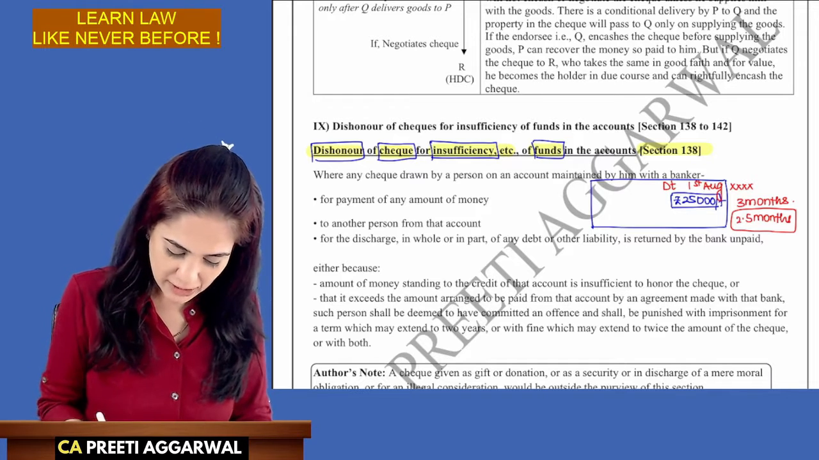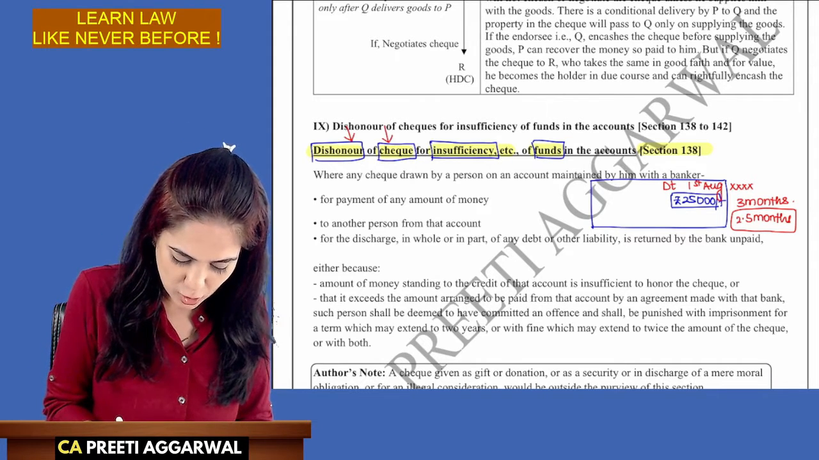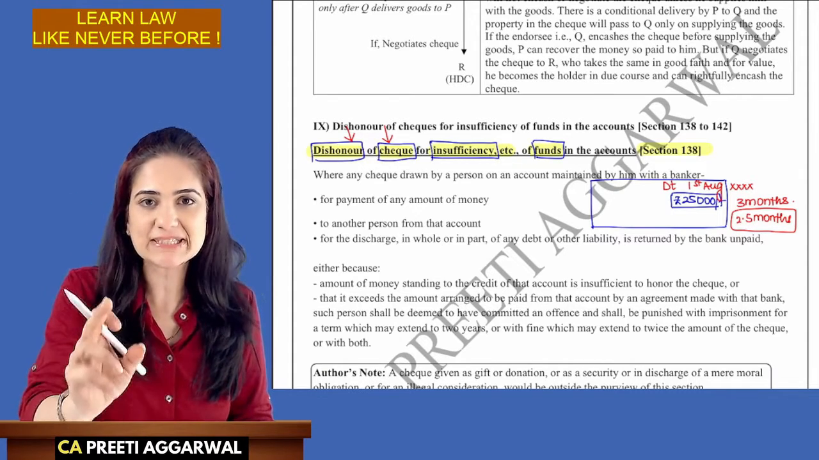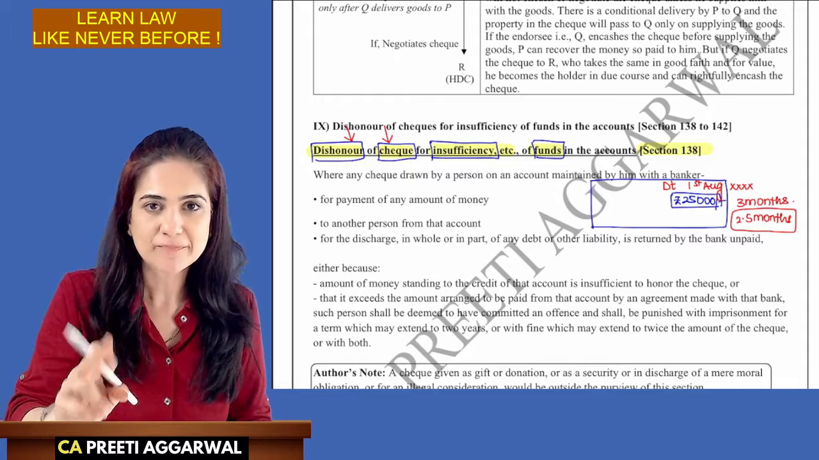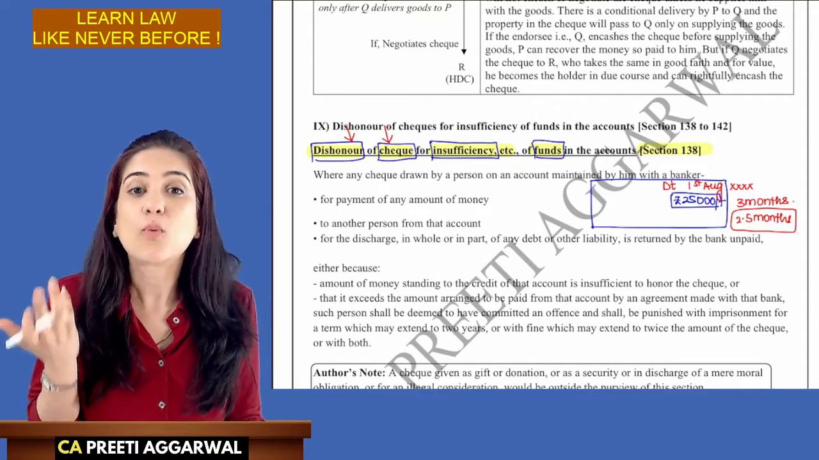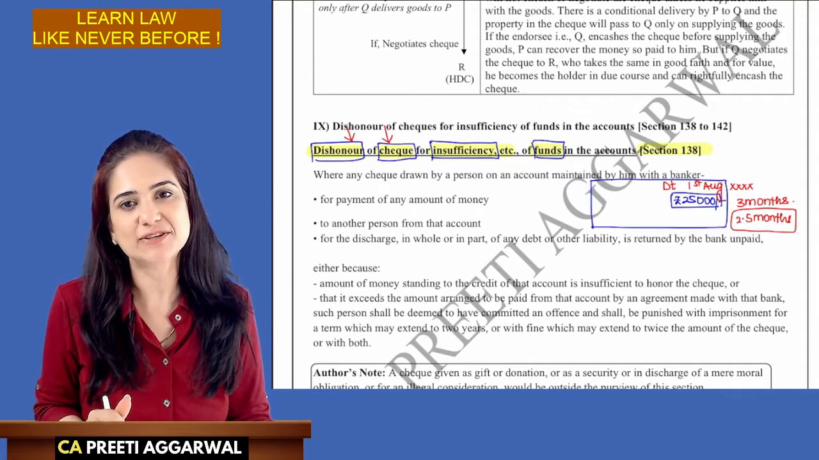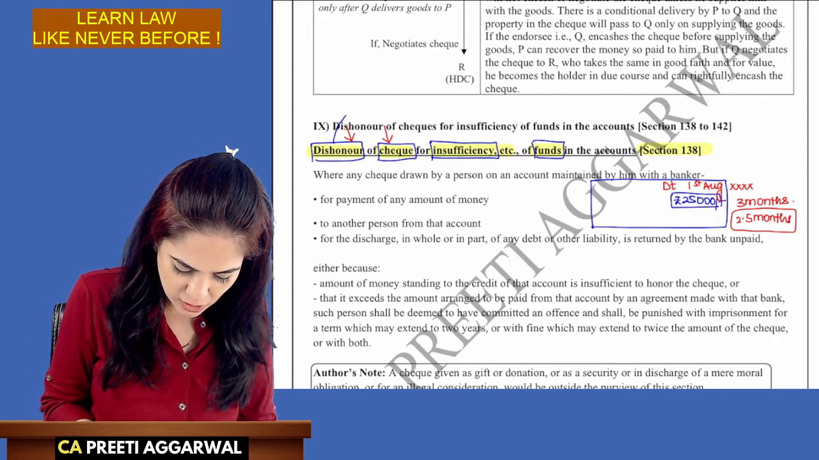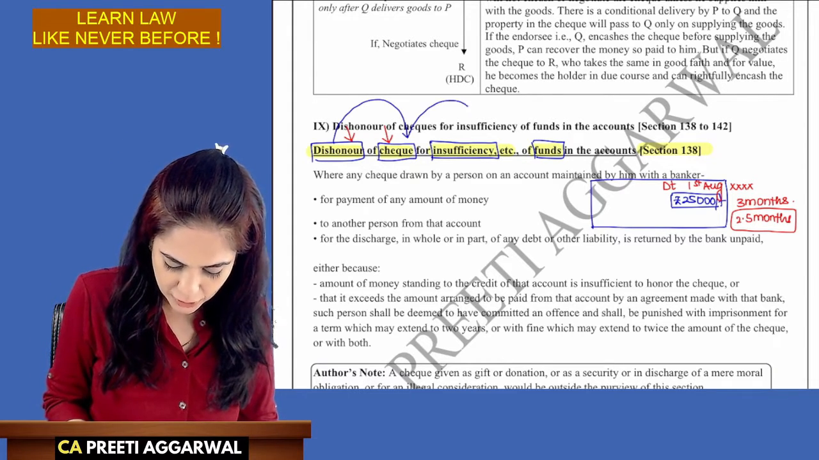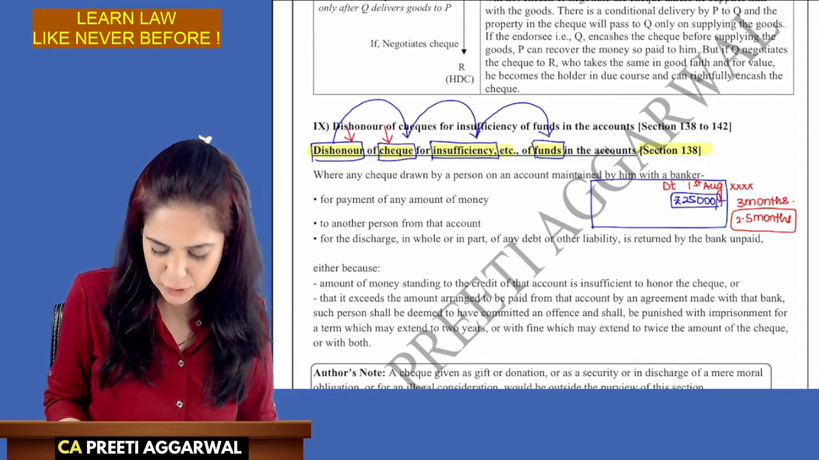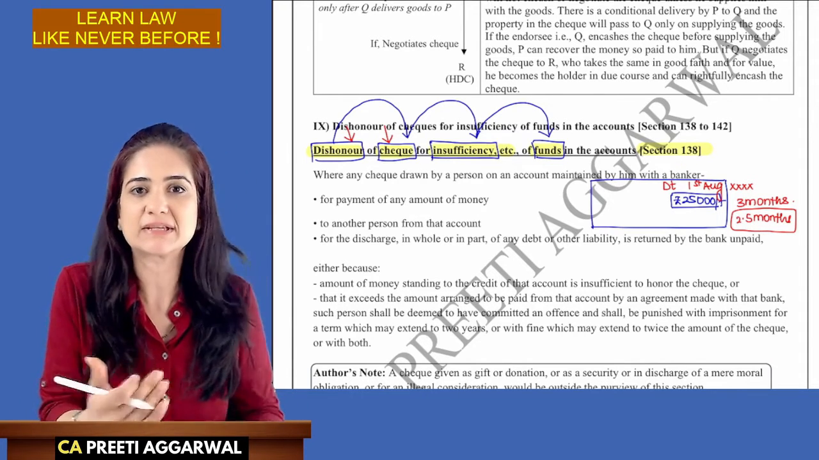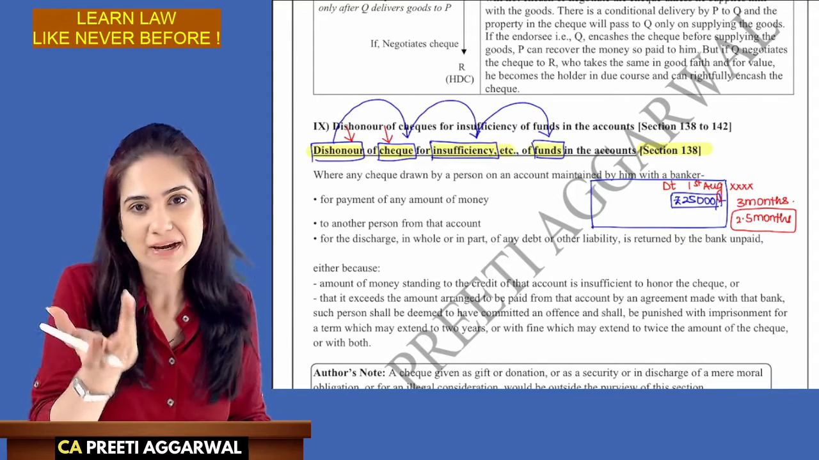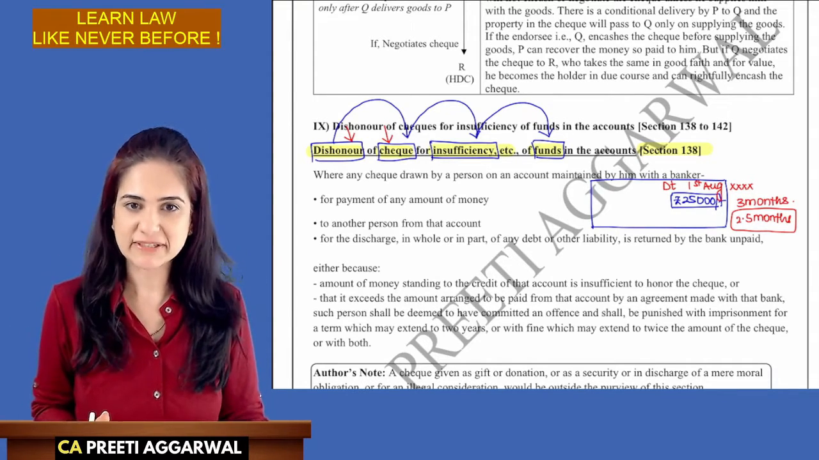So we are talking about dishonor of check. So only from the point of view of check. We will study this section only from the point of view of check. Dishonor of check. Why? Due to insufficiency, etc. of funds in the account. So the check is dishonored due to insufficiency of funds. See how you can connect and memorize the heading also. Dishonor of what? Of check. Why? Due to insufficiency of funds.